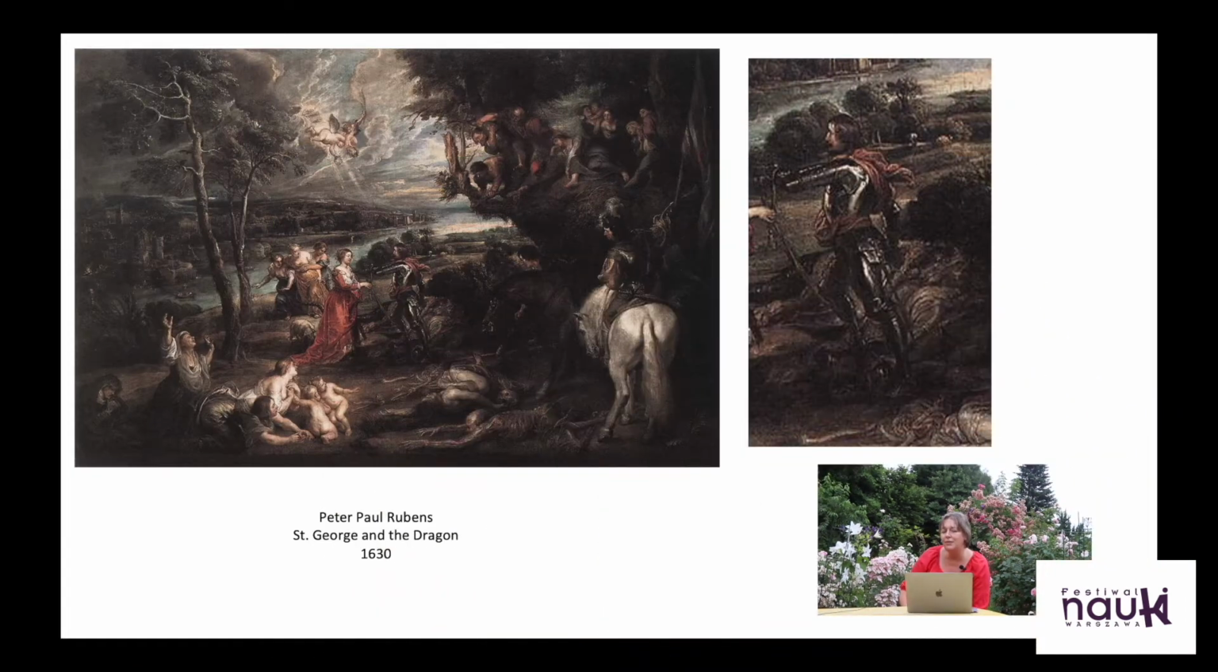And this image was commissioned by James's son, King George, not King George, King Charles I. And why I'm saying George, because he met Peter Paul Rubens when Rubens painted the image of Saint George and the Dragon. So a legend, a Christian legend about a Christian saint, the patron saint of England.